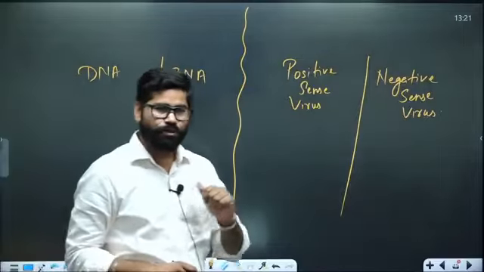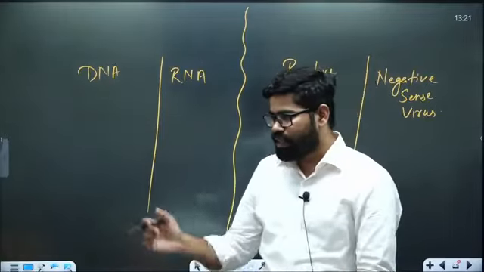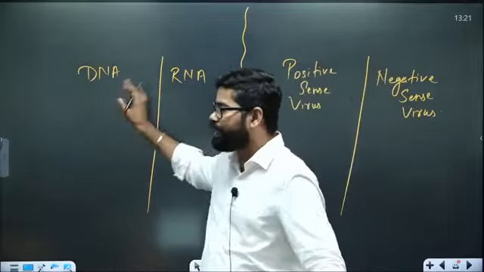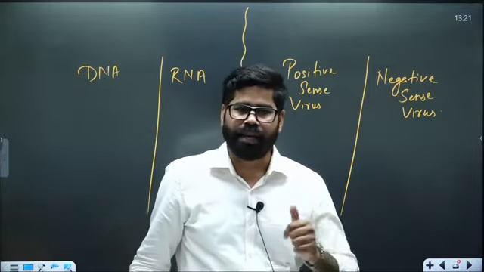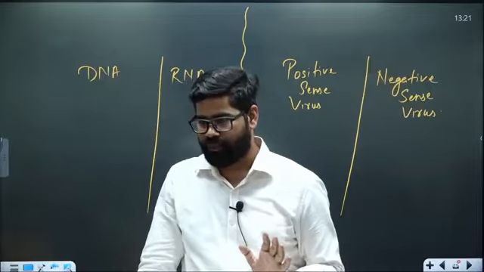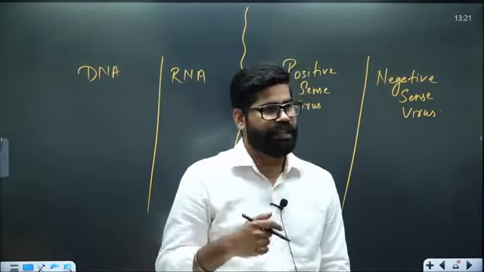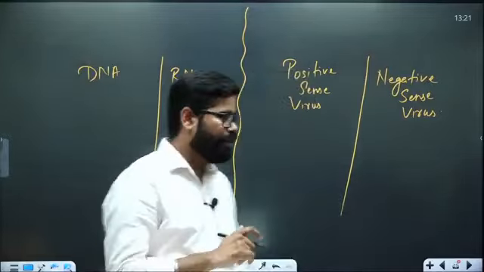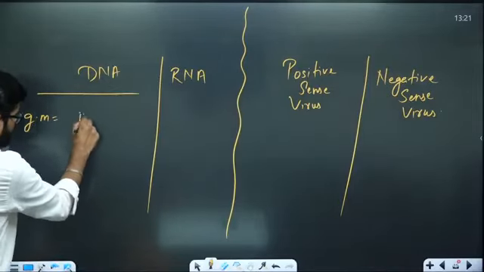And then we will see there is one thing called adenovirus and retrovirus. So we will discuss these 3 main types of classification. First, about DNA and RNA. As it is clear from the name, DNA viruses are those viruses which have DNA as their main genetic material. When they infect a cell, they will try to enter into the nucleus and modify the DNA directly.